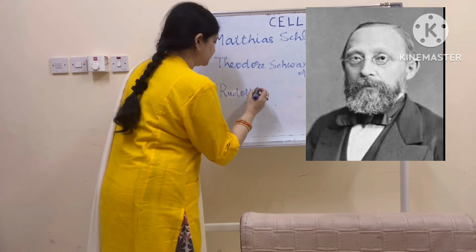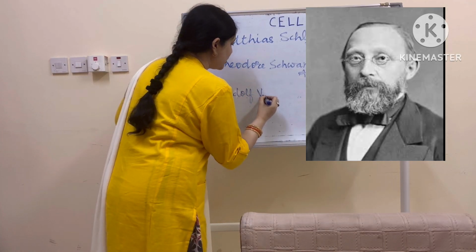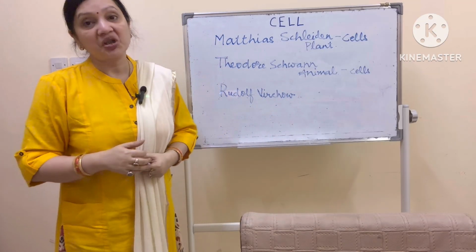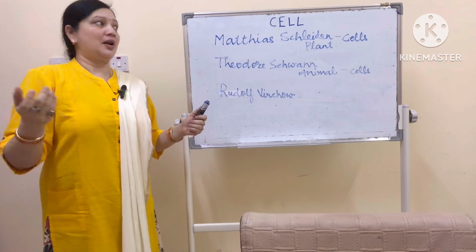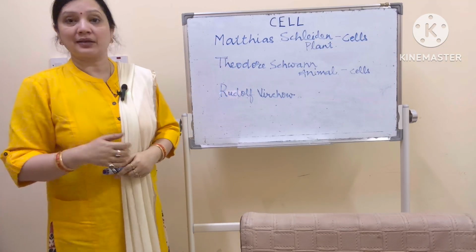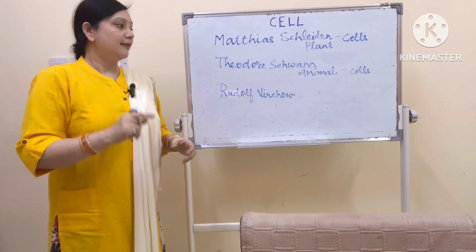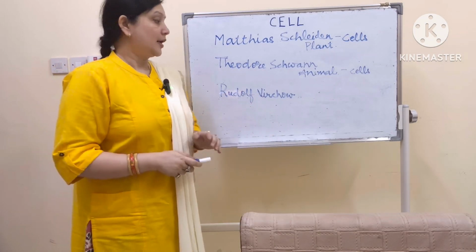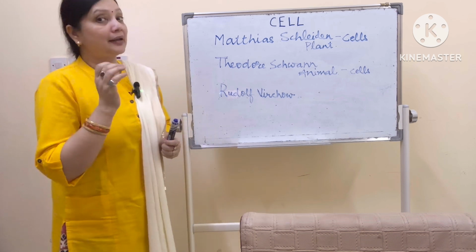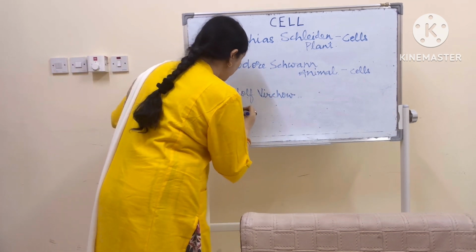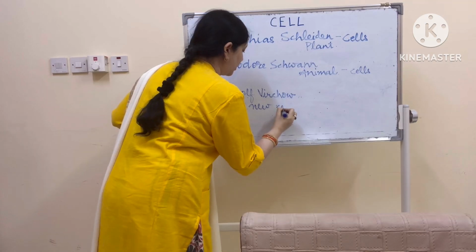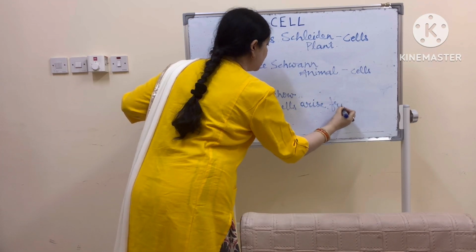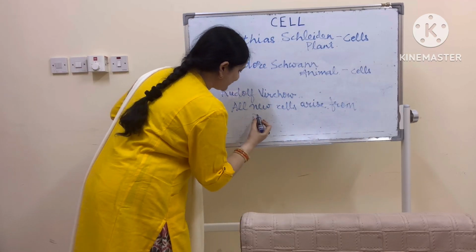The third scientist, Rudolf Virchow, when he was studying his cell, he saw cell division, a very different phenomenon. It might be possible that the others had also seen cell division, but they did not notice it. The first scientist who noticed cell division was Rudolf Virchow. So he saw cell division and he concluded that all new cells come from, or arise from, pre-existing cells.